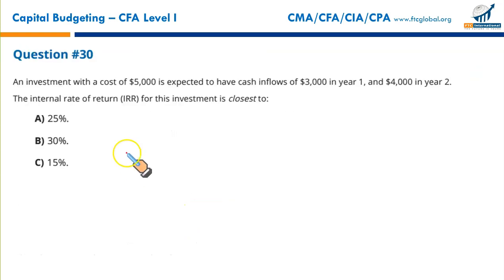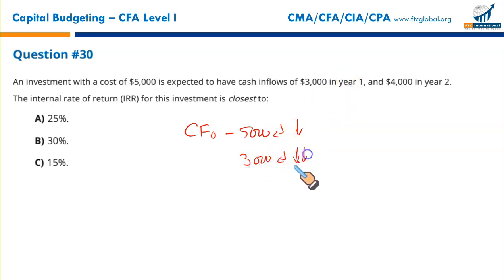Next. An investment with a cost of $5,000 is expected to have a cash inflow of $3,000 in year 1, $4,000 in year 2, and that's all. You just need to find the internal rate of return. So how do you enter the data? In this case, cash flow at year 0 is $5,000. Enter, down arrow key, 3,000, just a single payment in year 1. Enter, down arrow key twice. It's a single payment, remember. And then 4,000, a single payment in the second year. You press IRR and press the CPT key, you will get your internal rate of return.